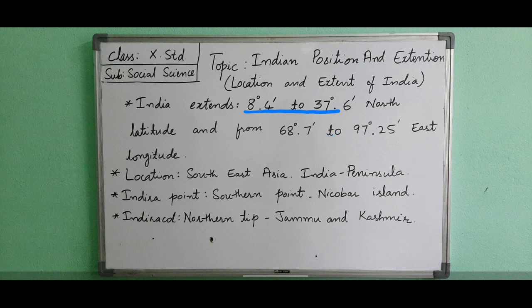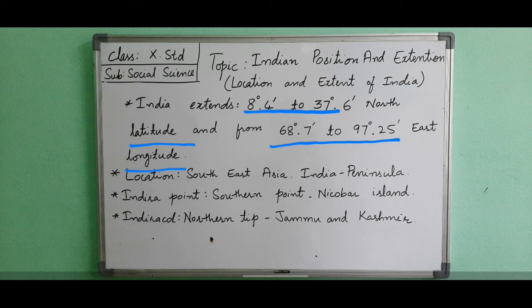Here we have to understand what is latitude and longitude. On a globe we can see the horizontal lines running parallel to the equator, north or south, which are called latitudes, whereas longitudes are vertical lines perpendicular to the equator, east or west, which are called longitudes.